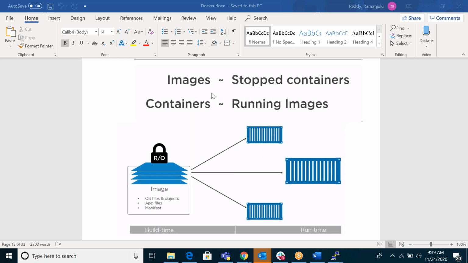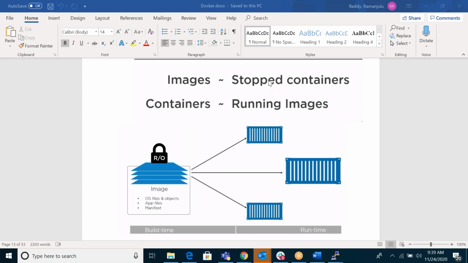First you have to understand the difference between container and image. A container, for us, is one VM. We can assume it as a VM. An image is a kind of OS. Images are stopped containers; containers are running images.